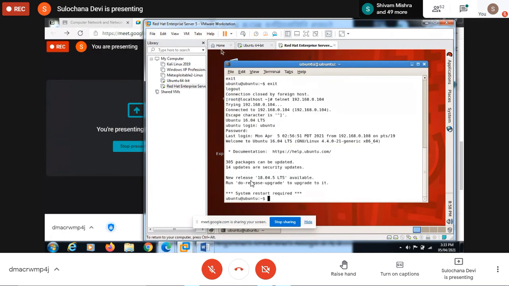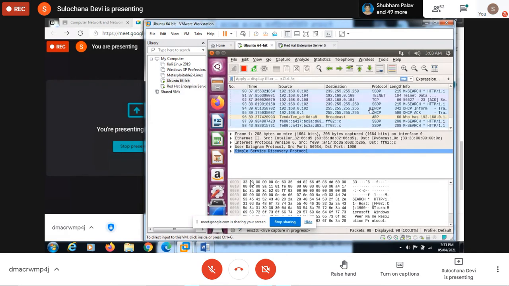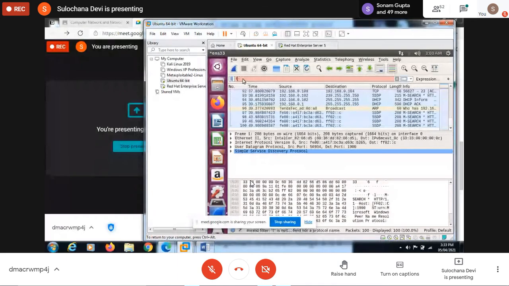Okay, and here in Ubuntu machine, these telnet data, telnet packets we have captured. So we will stop capturing and just filter to see only telnet packets.